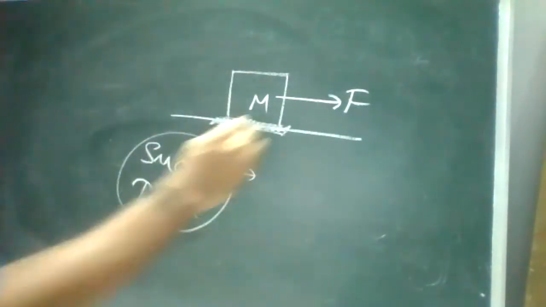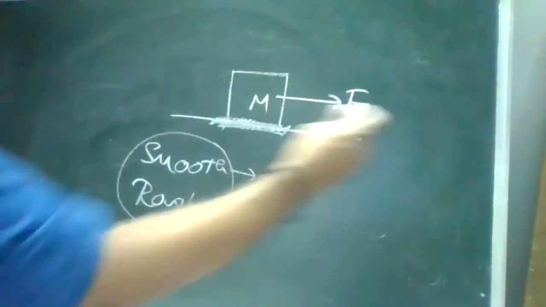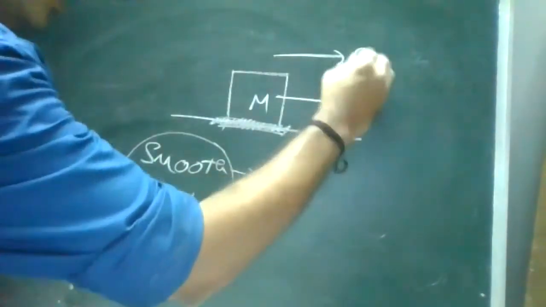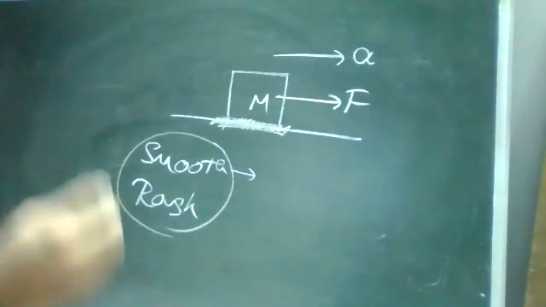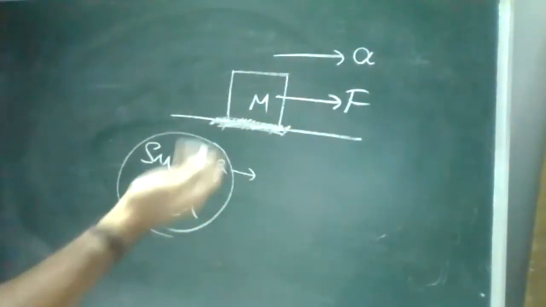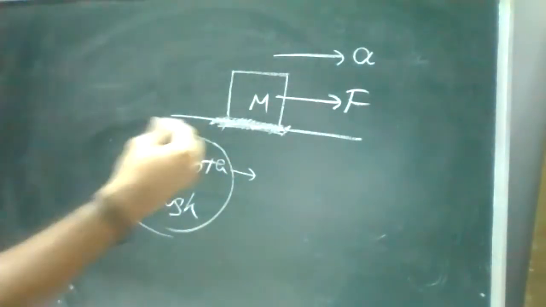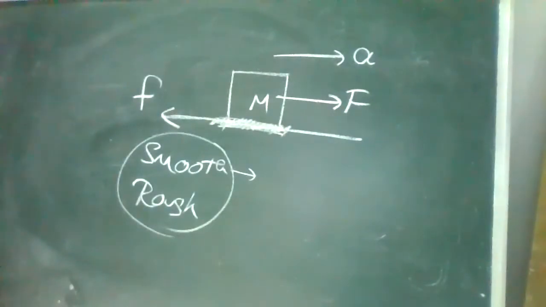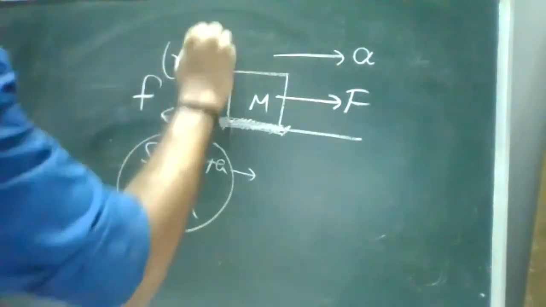Now, when you are pulling this mass in the right side direction, it will move. That means it is gaining some acceleration. But because of this roughness, it will try to oppose. That opposing force we call friction. Or we can say it is resisting.